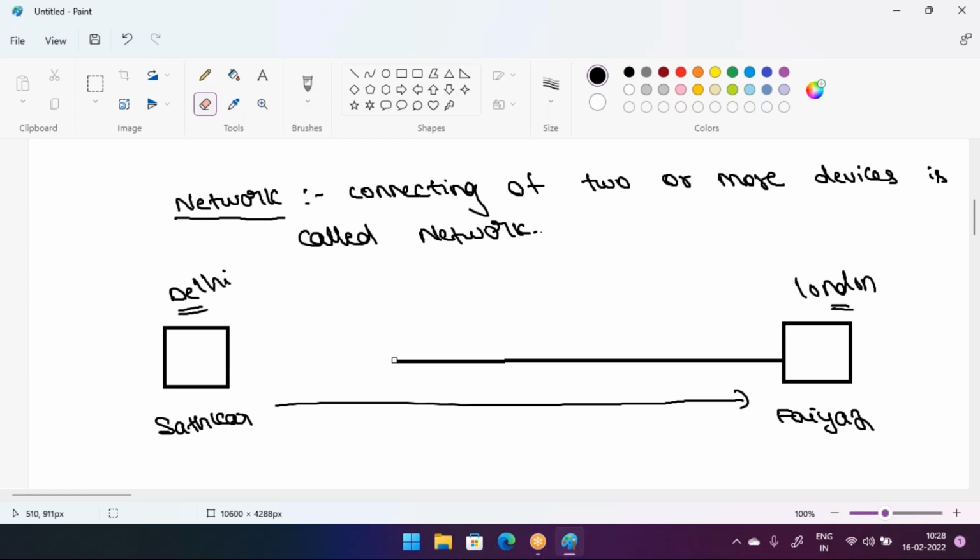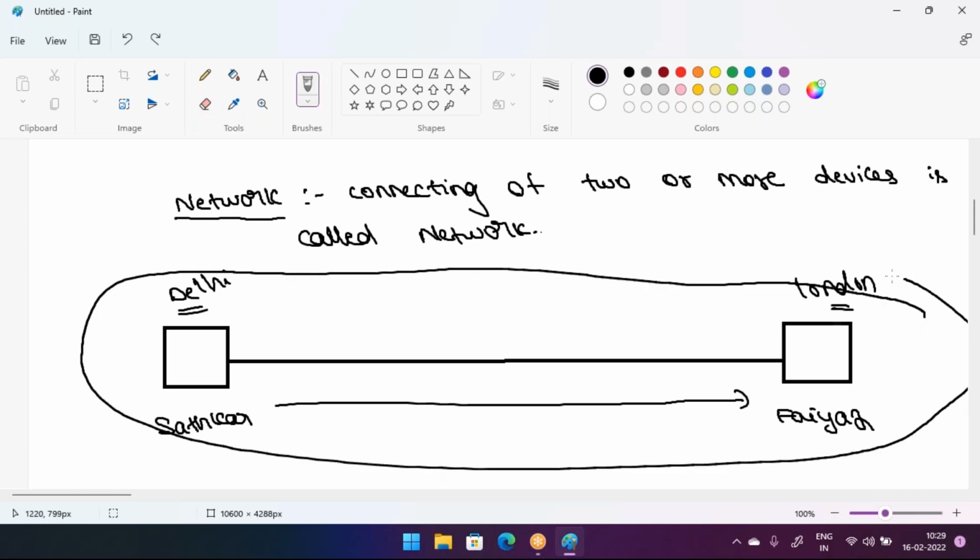Initially, Satkar and Fayaz are individual computers. But now, when we connect these two computers with one cable like this, these two will become one network. That is called a network.